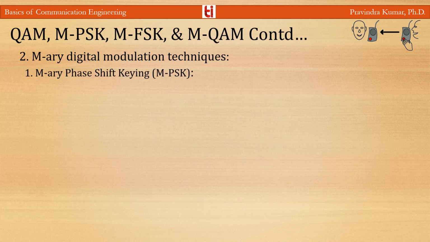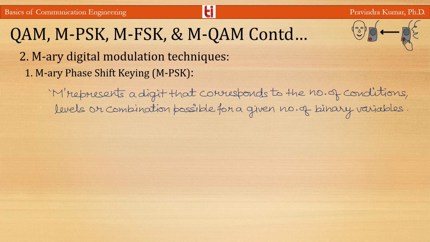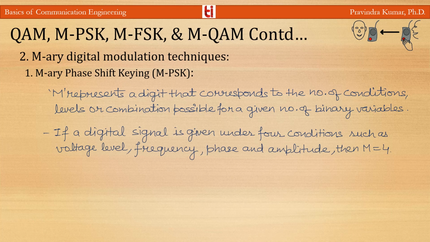Now M-array phase shift keying, MPSK. The word binary represents two bits. M represents a digit that corresponds to the number of conditions, levels, or combinations possible for a given number of binary variables. If the digital signal is given under four conditions such as voltage level, frequency, phase, and amplitude, then M is equal to 4, and the number of bits necessary to produce a given number of conditions is mathematically expressed as